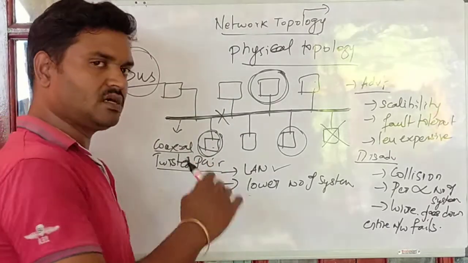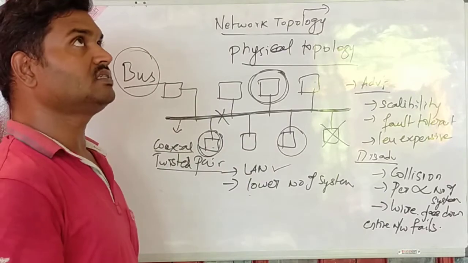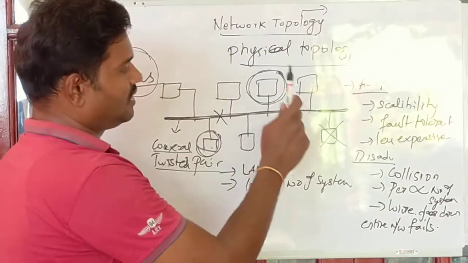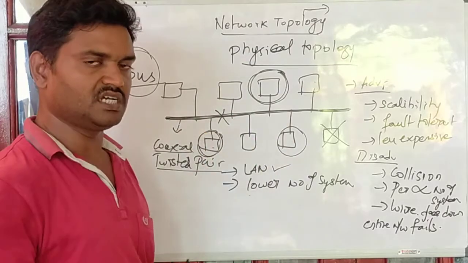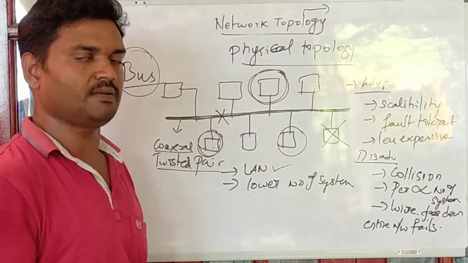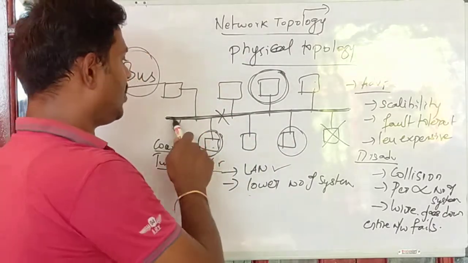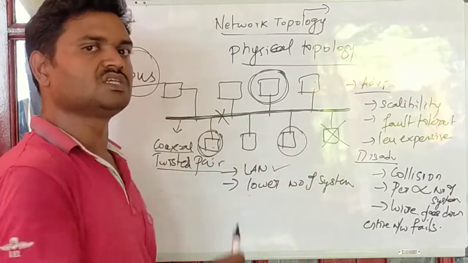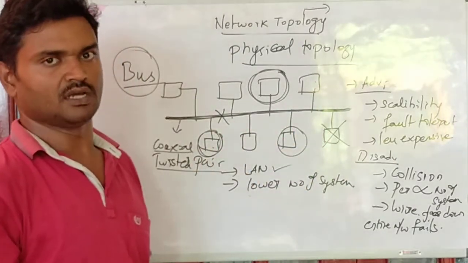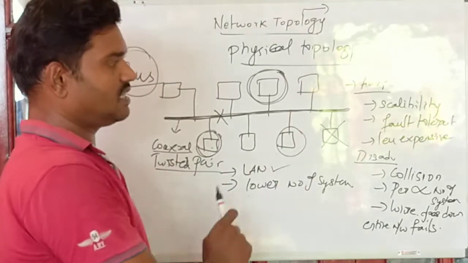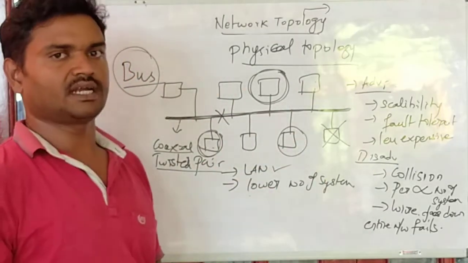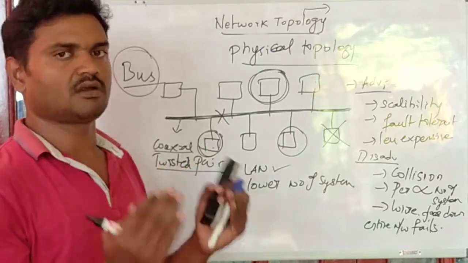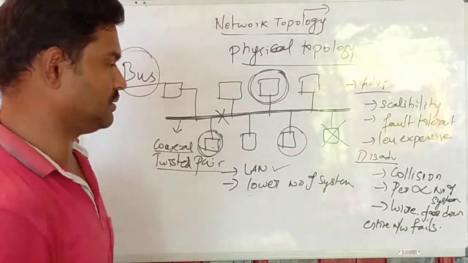There is also a restriction in terms of collision, because if two systems start transmitting at the same point of time, there is a collision, since all the systems use the same medium for communication. This is the biggest disadvantage of bus topology, but it is majorly used for LAN connections which have a lesser number of nodes.